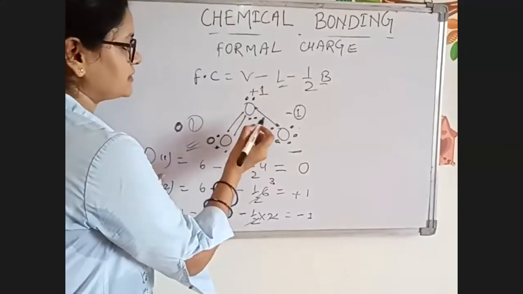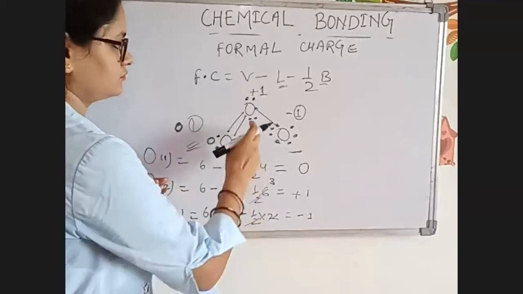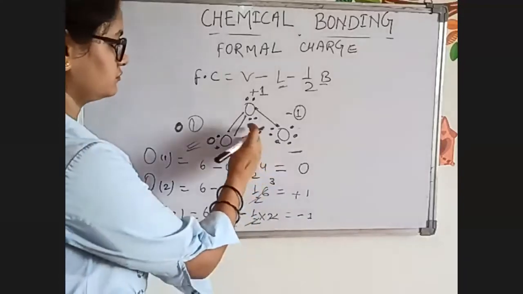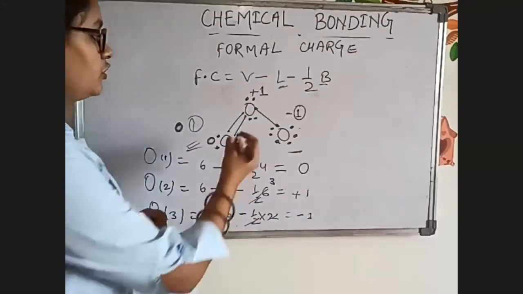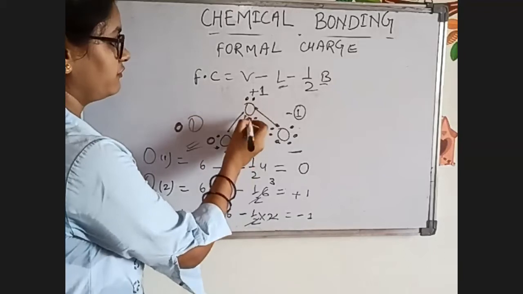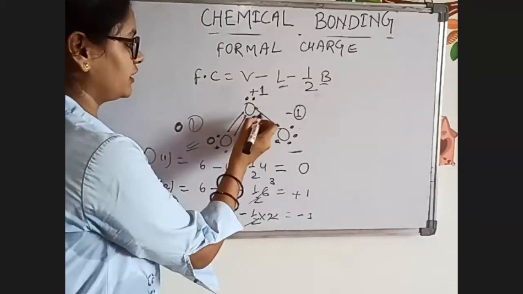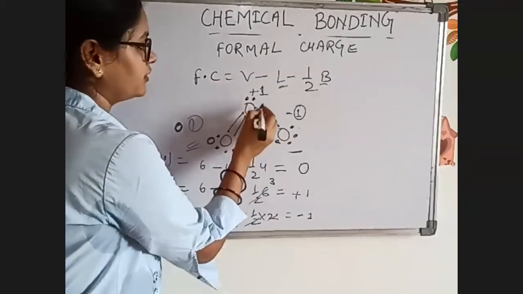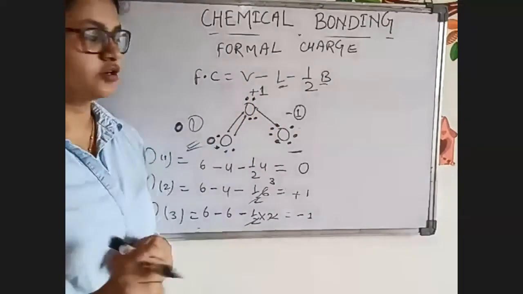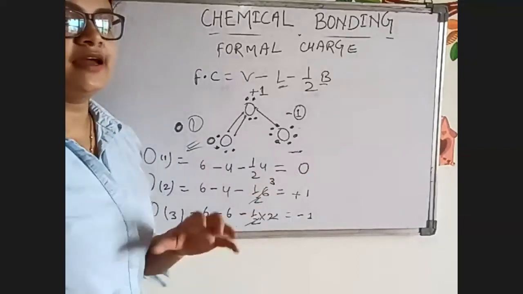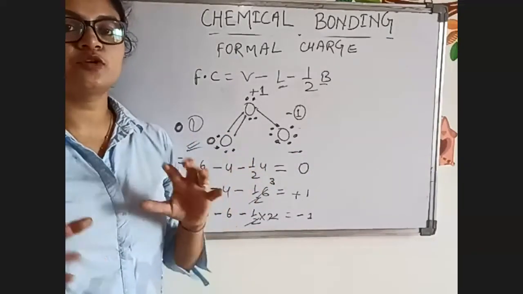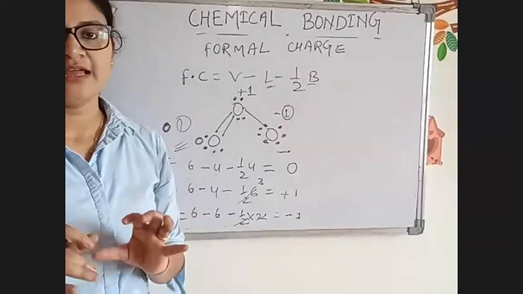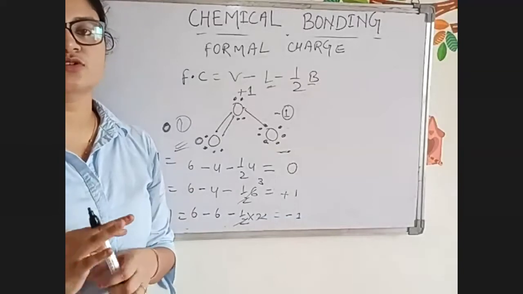Now in this case, we have 6 valence electrons: 1, 2, 3, 4, 5, 6. Here plus charge came, understood? And here minus charge came. Now to understand this concept, you need to understand the resonating structure of ozone. Have you studied about the resonating structure of ozone?